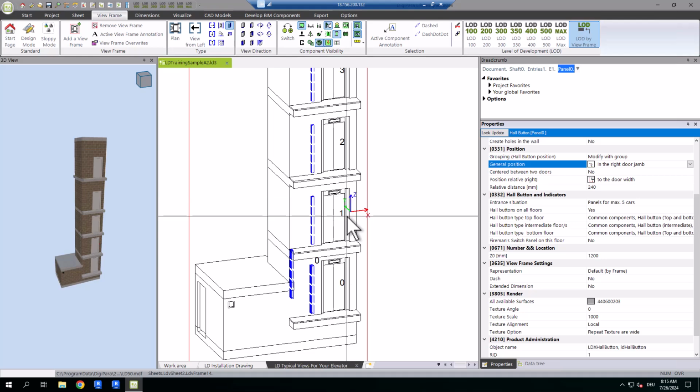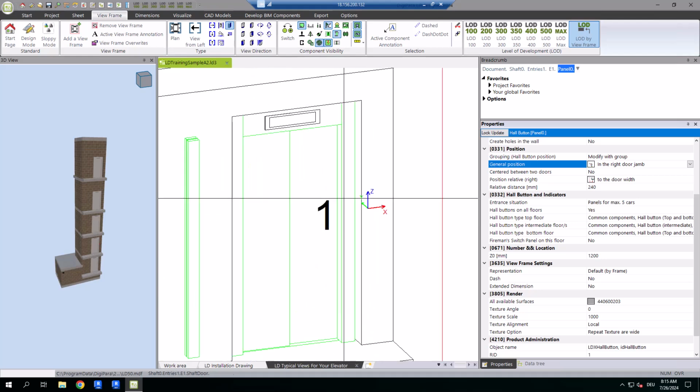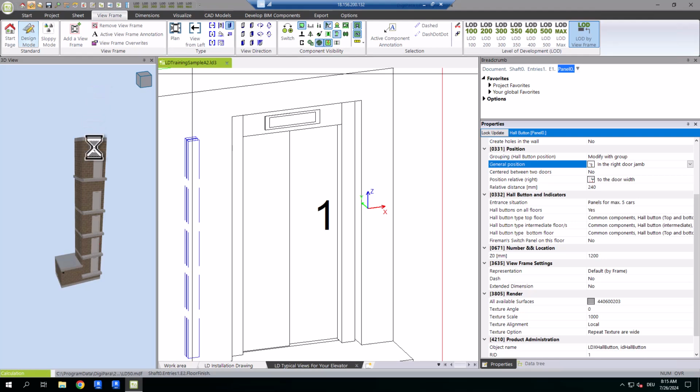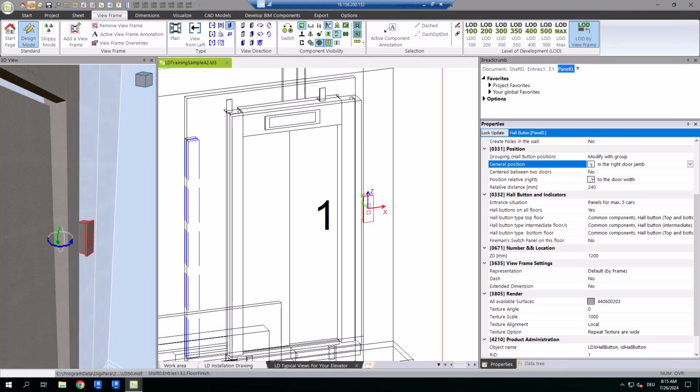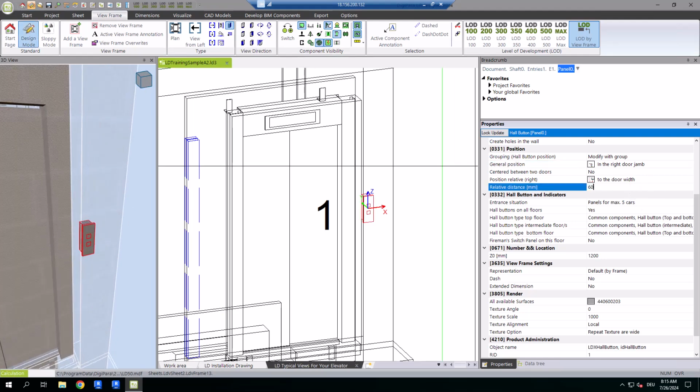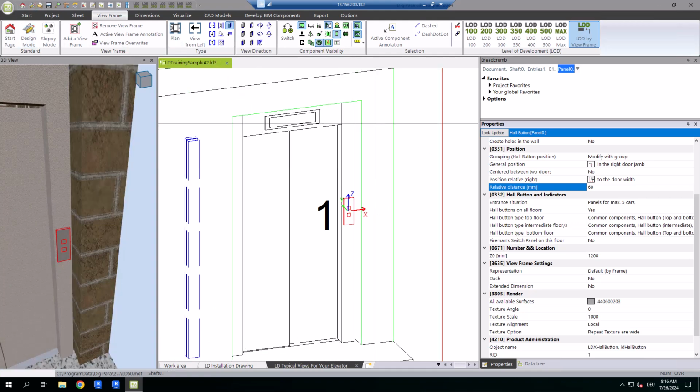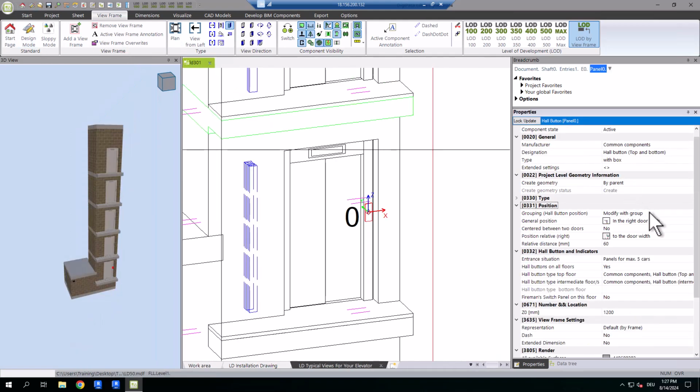Here's a little tip. If you can't see a component, switch to design mode, it might be hidden in the shaft wall. If you need different positions on different floors, set the grouping to "This panel position is different."